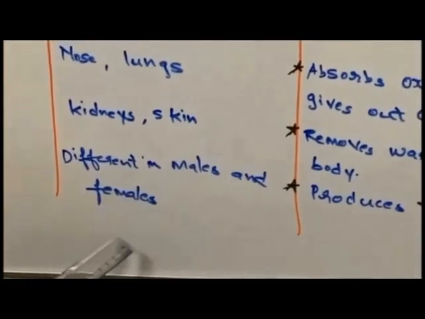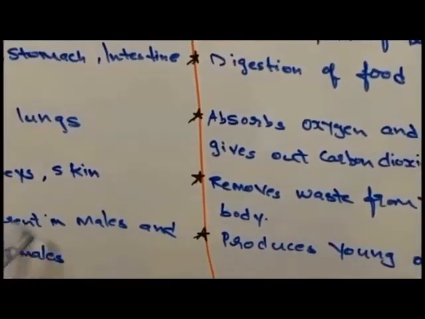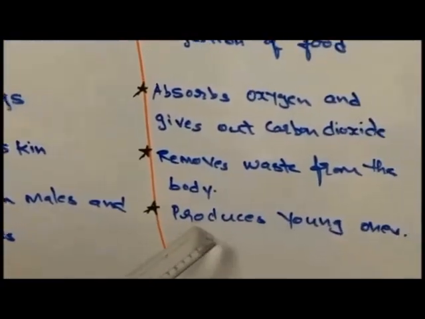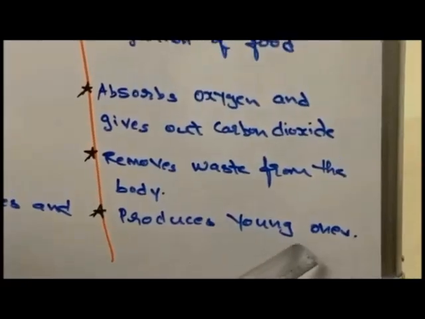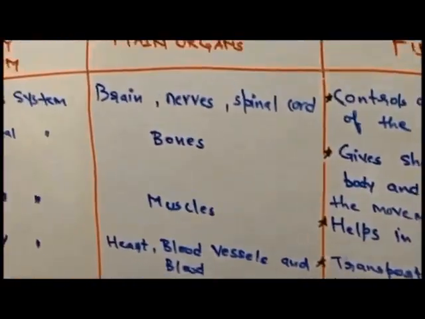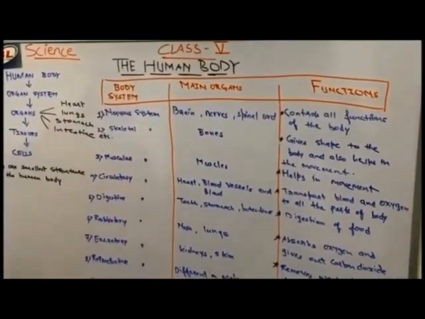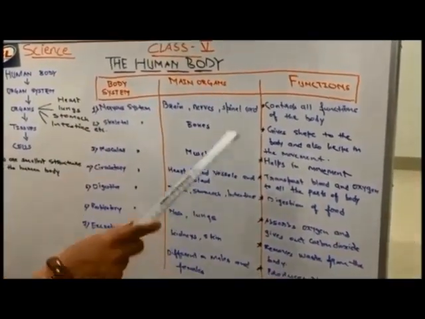That is not discussed here, that we will see afterwards. What the different organs are, you will study in higher classes. The function is to produce the young ones. So these are the 8 different types of organ systems that we have to see.